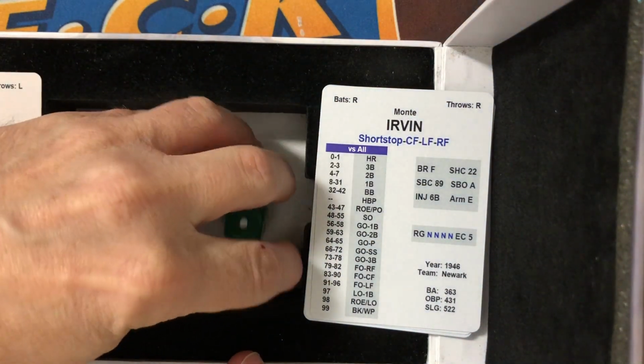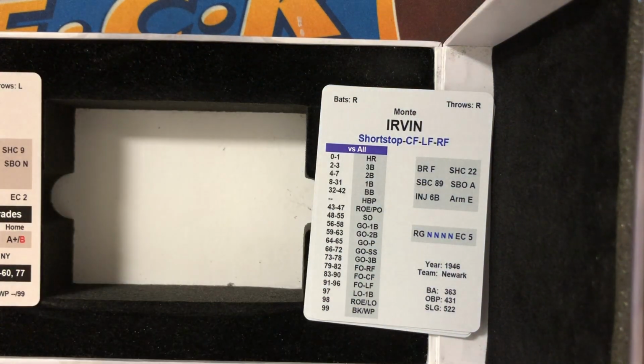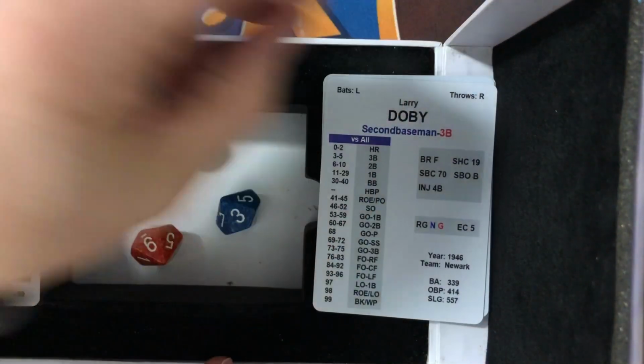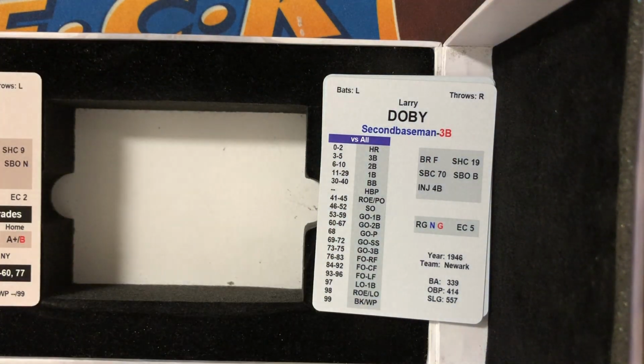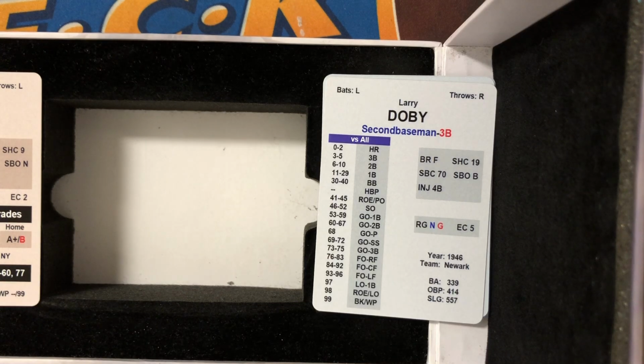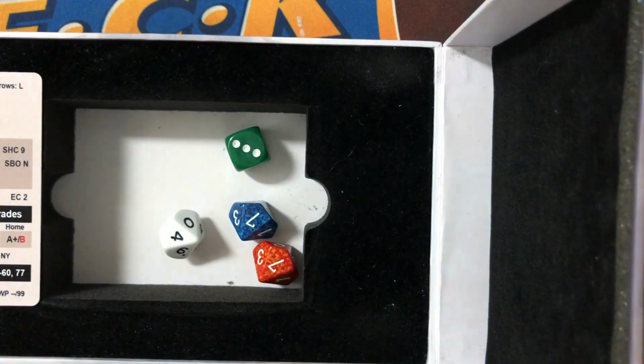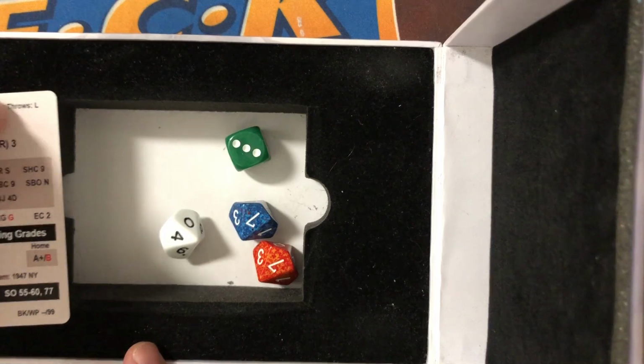Irvin steps to the plate, .363, and of course later an amazing major league career as well. The pitch from Tiant. He strikes him out, that's 2, and now it's going to be Doby. .339 for the second baseman for the Eagles, who also had an amazing Hall of Fame major league career. The pitch. Hit in the air to right. This is Tourney, and he will make the catch, and that retires the side in the first. A 1-2-3 first inning for both hurlers.